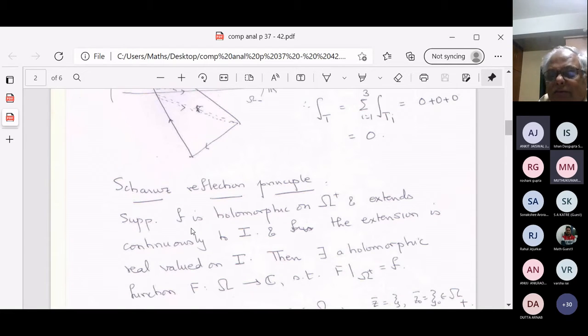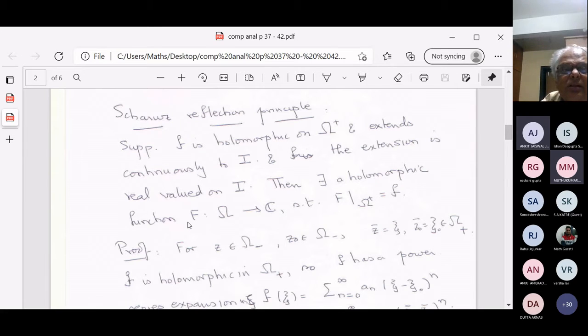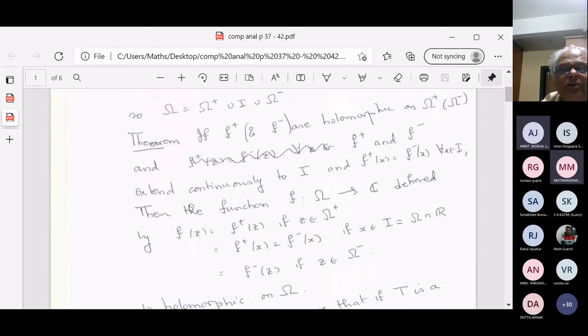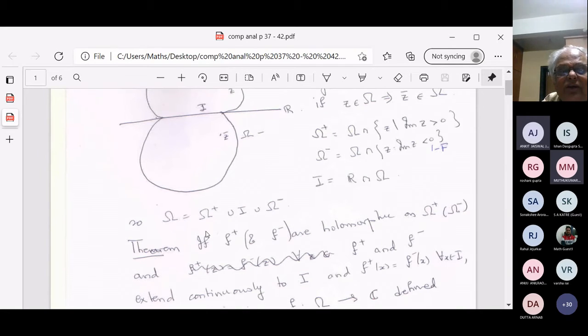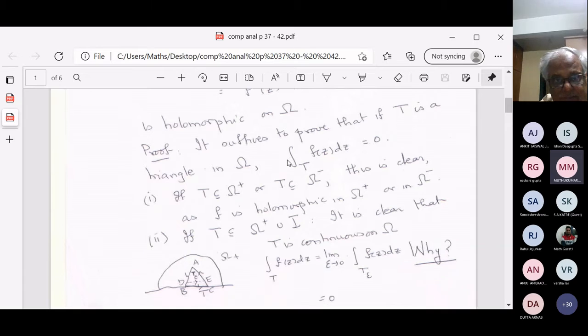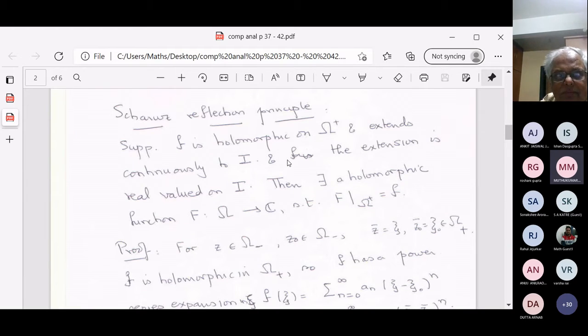Okay. And this immediately gives you the Schwarz reflection principle. So here I don't need the fact that f is real valued. This is for any function f, which on the real line need not be real valued. The Schwarz reflection principle needs this real valued business.